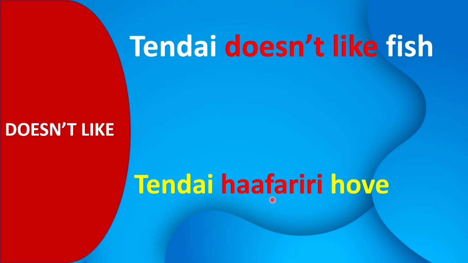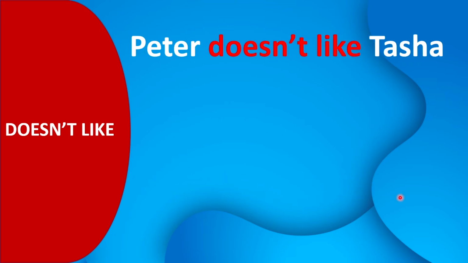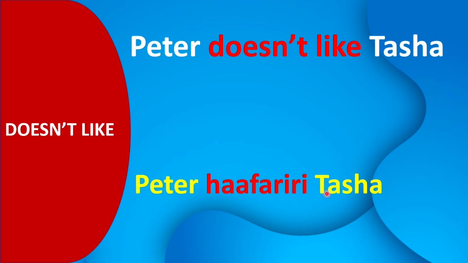Tendai haafariri hove. Going on to another example, "Peter doesn't like Tasha." In Shona this becomes Peter haafariri Tasha. "Doesn't like" becomes haafariri. Okay, I hope that's understandable.